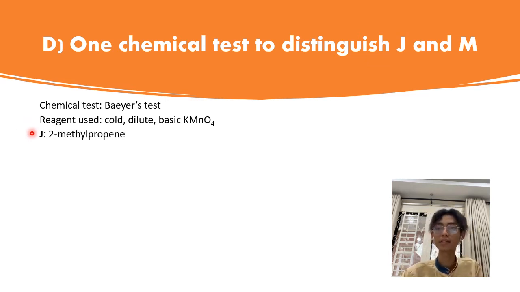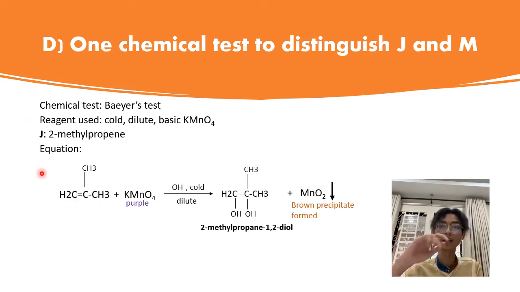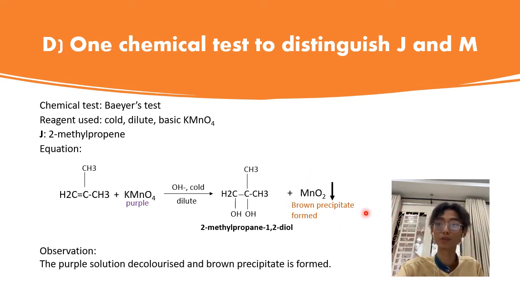So we can see here from the equation, the KMnO4 is originally purple in color, but after we do this test, we will get the product, which is 2-methylpropane-1,2-diol, and also we will get the MnO2, which is a brown precipitate formed. So the observation that we should get is the purple solution will be decolorized and brown precipitate should be formed.